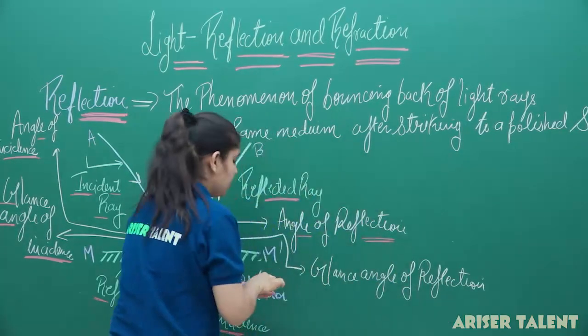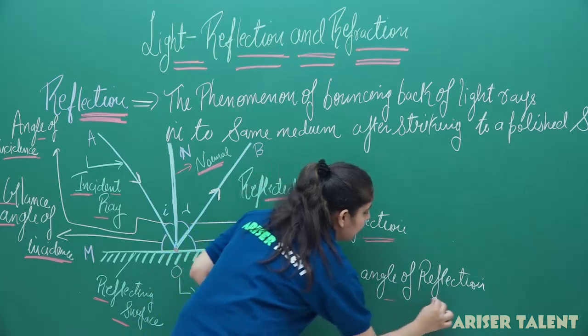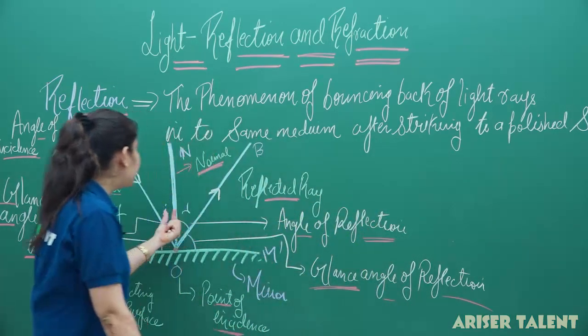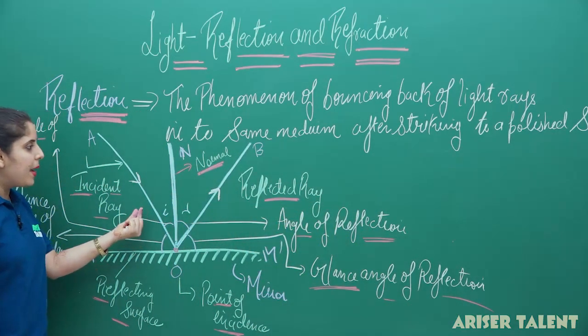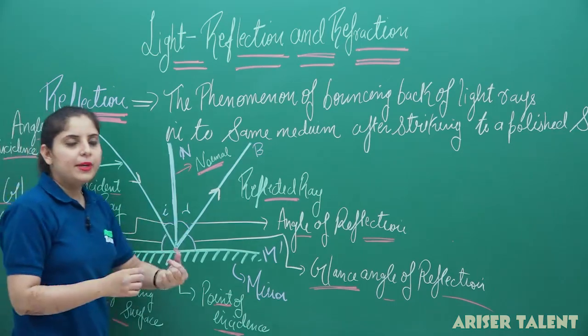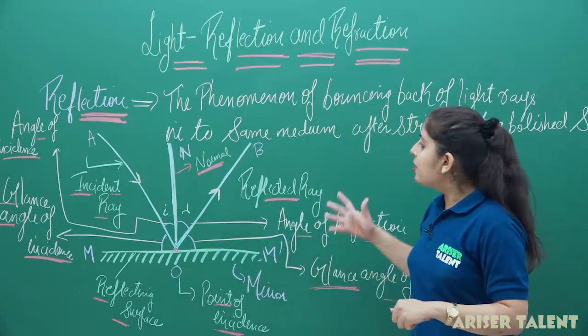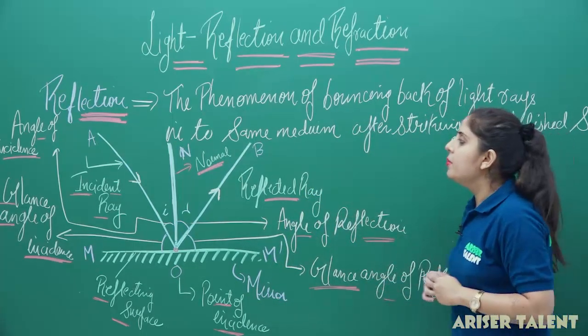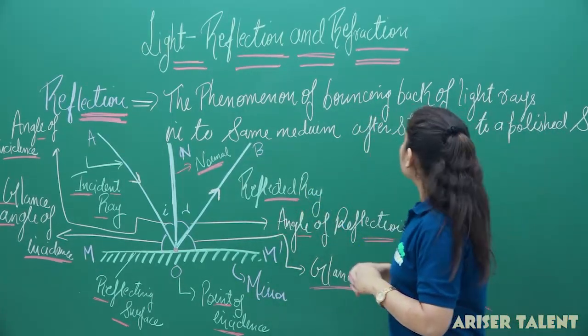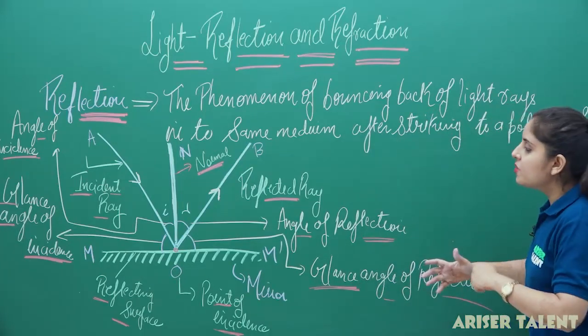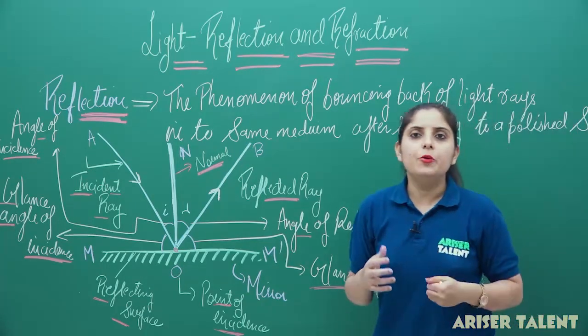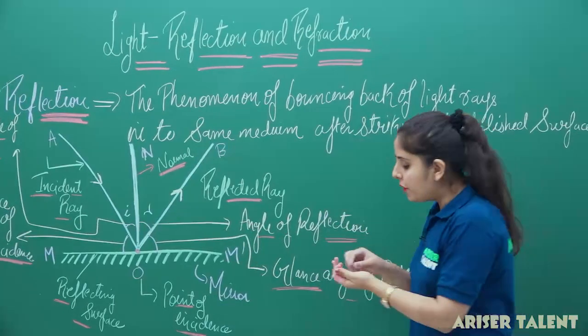So this is our glancing angle of reflection, and the angle of incidence will be denoted by i, and the angle of reflection will be denoted by small r. So you can see how many new terminologies we have discussed here. So let me write these terminologies one by one, so it becomes very clear to you what actually they are. So firstly,